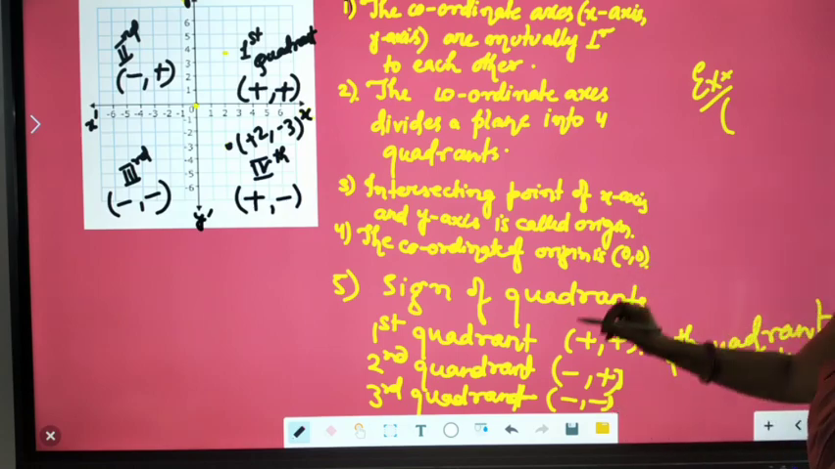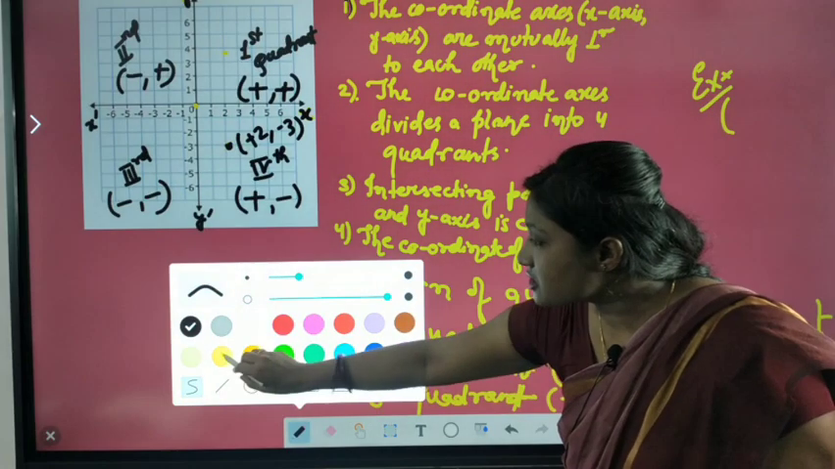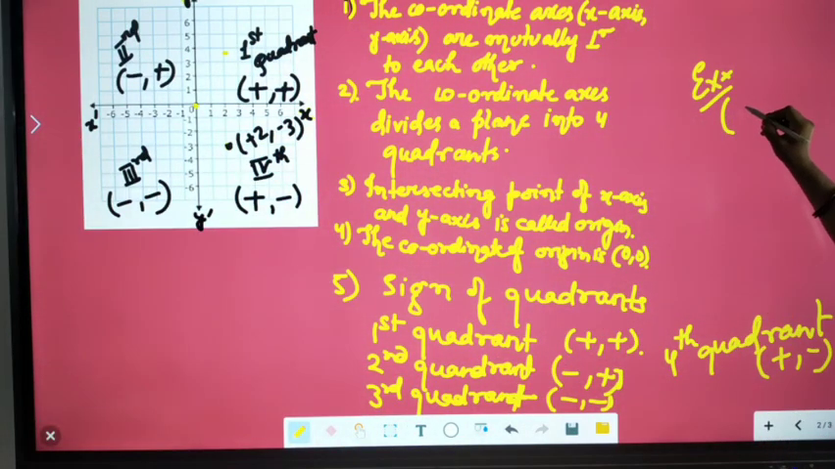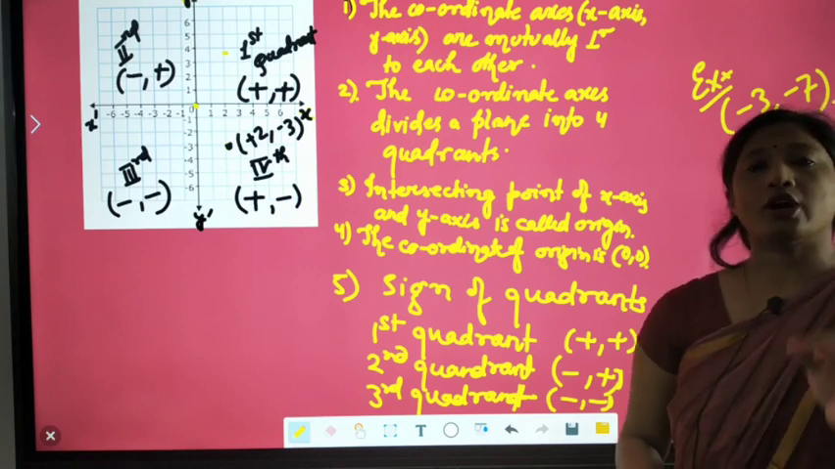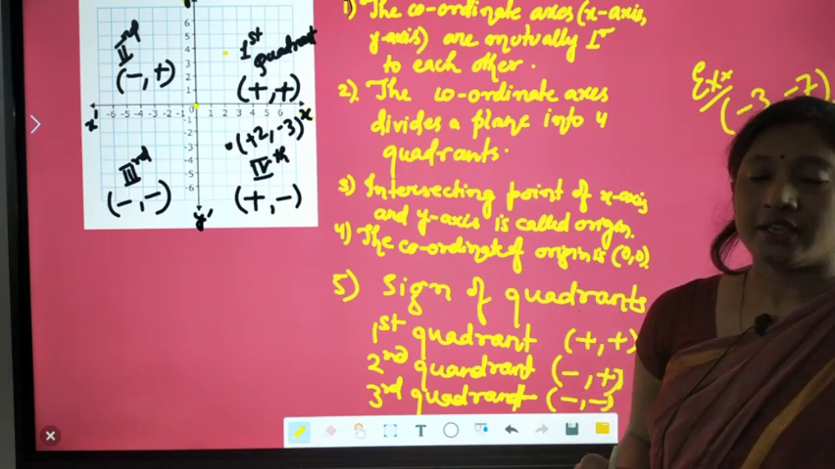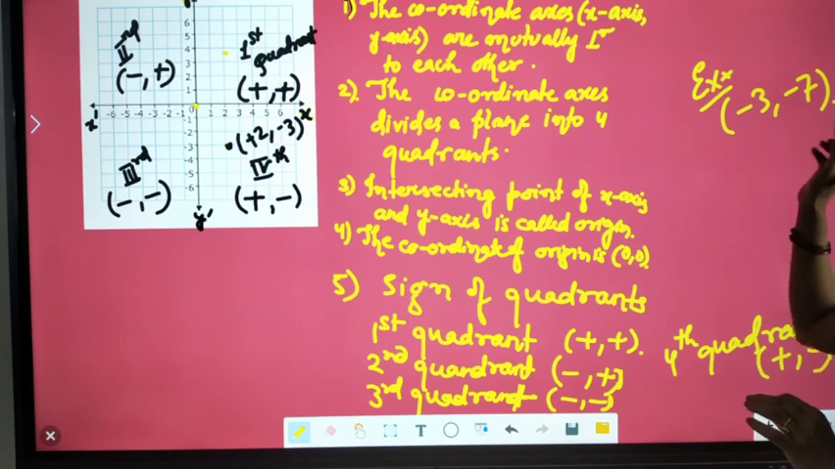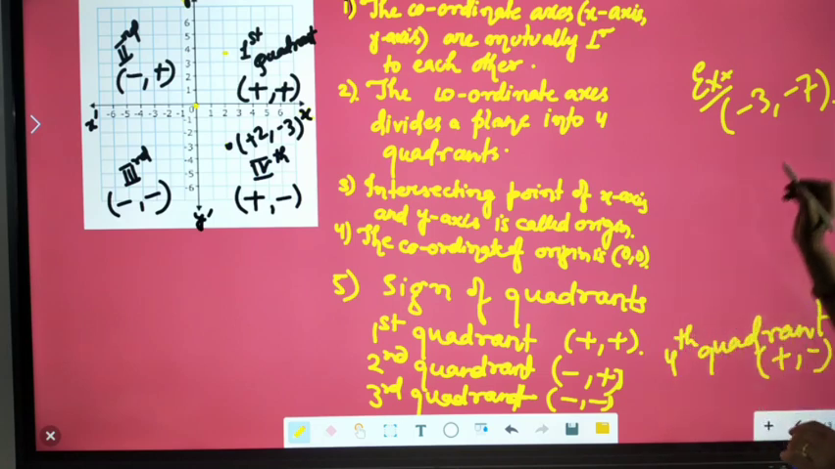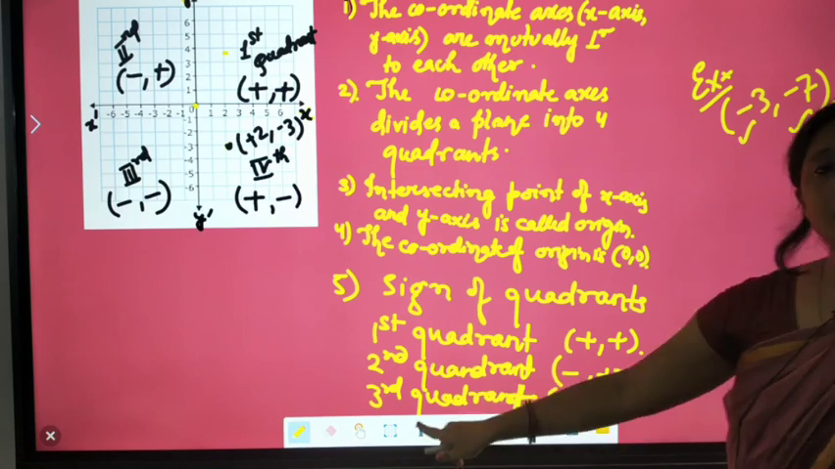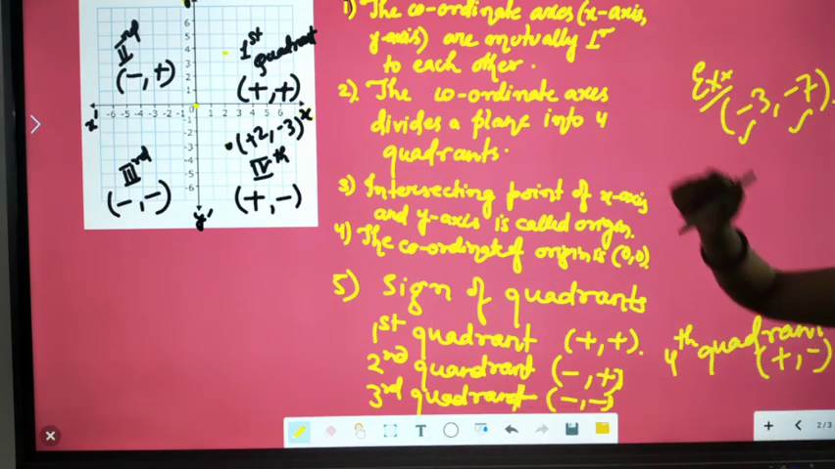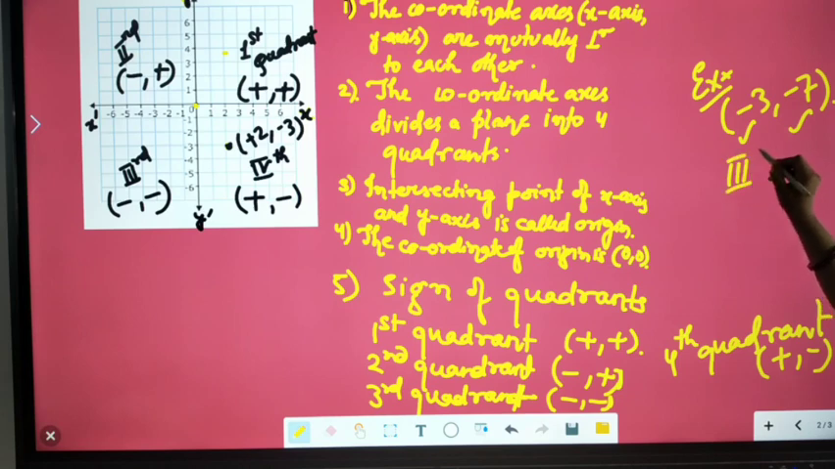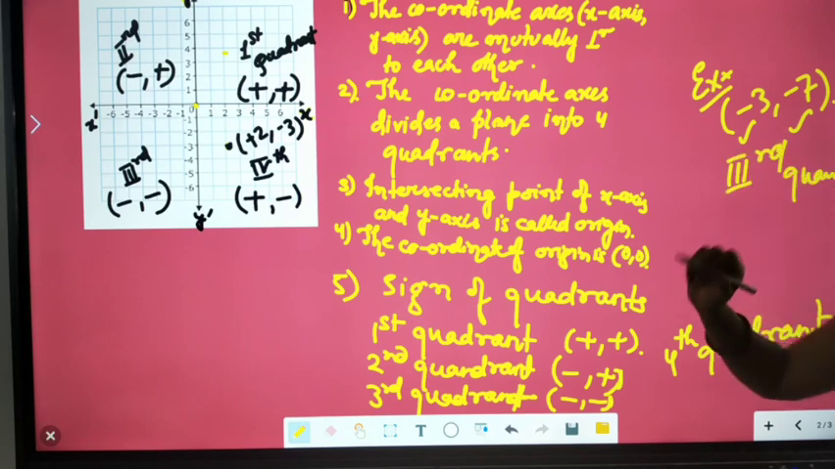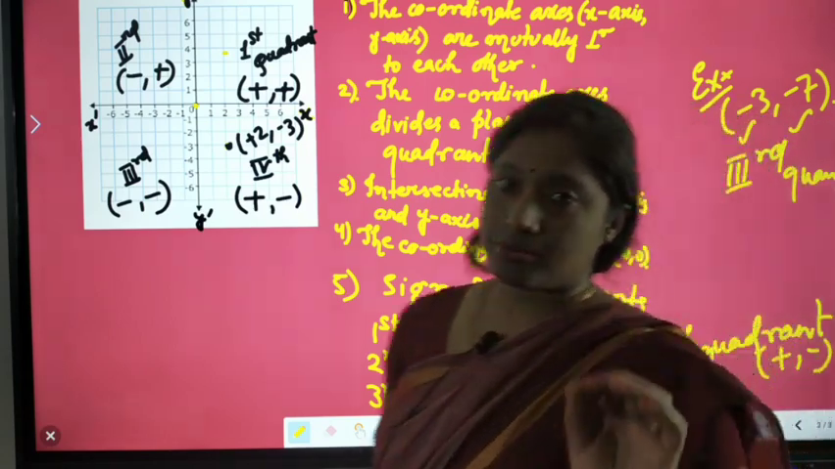So just look here. If I am giving you a question like this, suppose I am giving you minus 3, minus 7, and I am asking you in which quadrant this point will lie, then you don't have to look at the numbers, you just look at the sign. What is the sign here? This is minus, this is minus. Minus minus is in the third quadrant. So this point will lie in the third quadrant. In the same way, you can identify the quadrant from the sign.